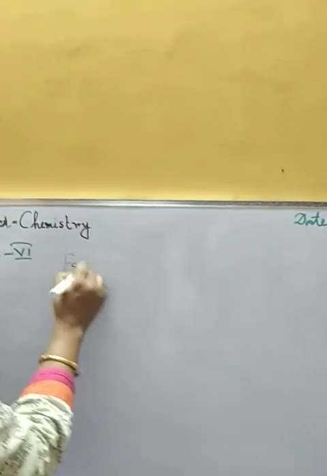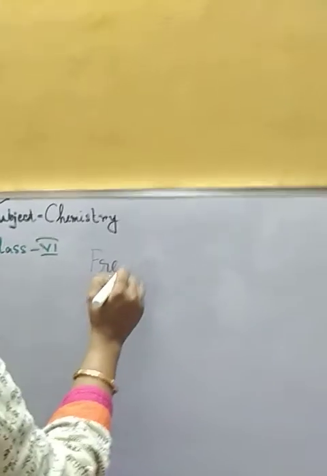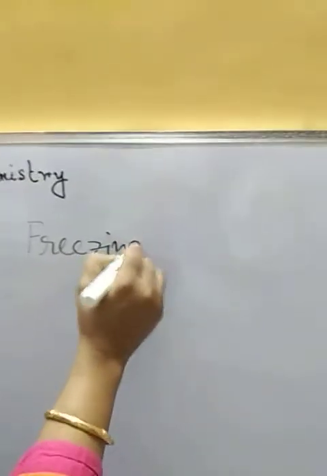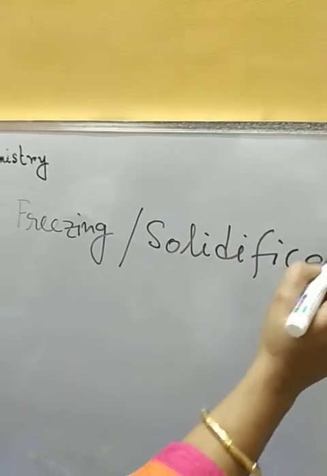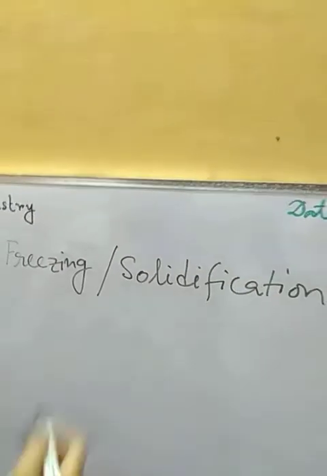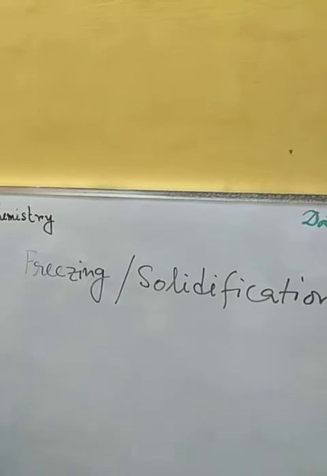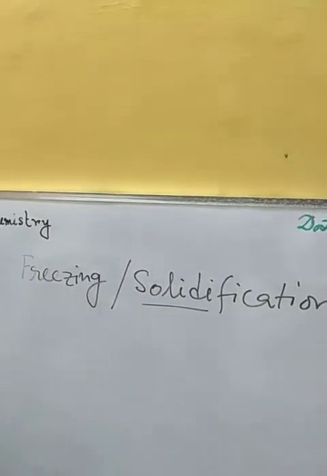So freezing, or we can call this solidification. As from liquid we are getting the solid form, that's why we can call it solidification also.